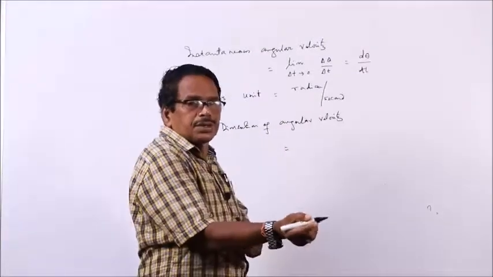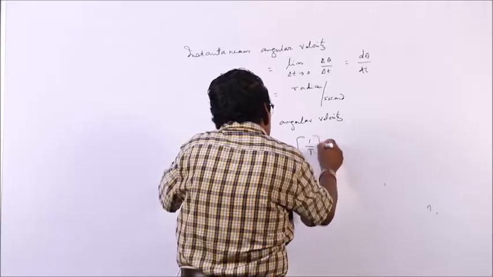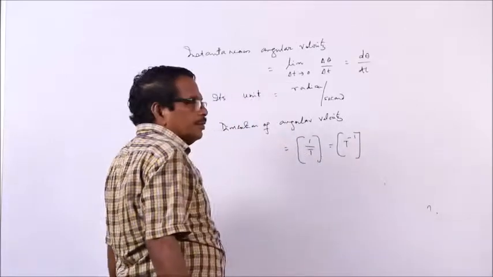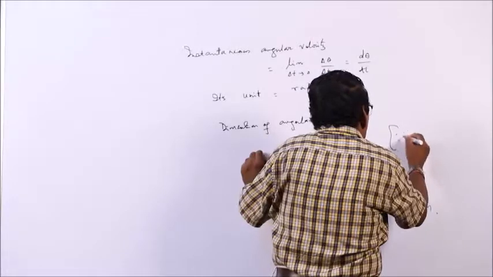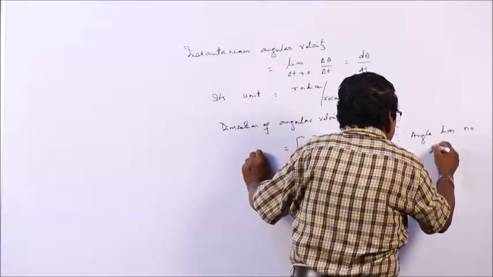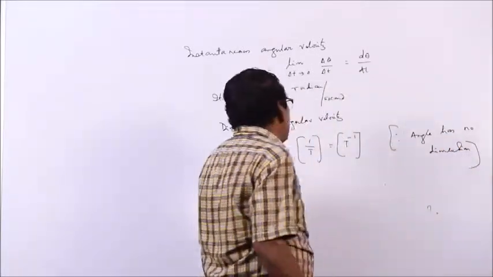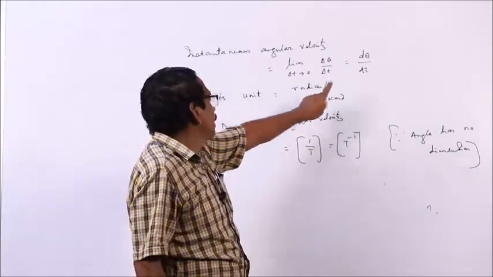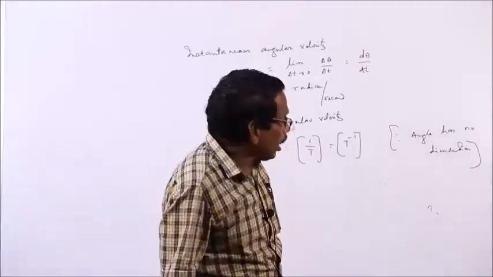Radian has no dimension, since angle has no dimension. So, the dimension is t to the power minus 1. Radian per second is the unit and t to the power minus 1 is the dimension of angular velocity.